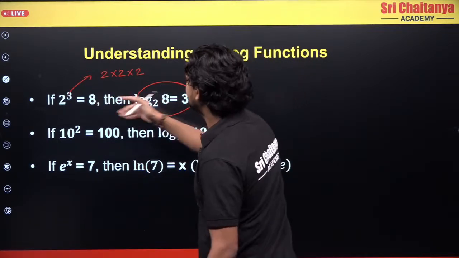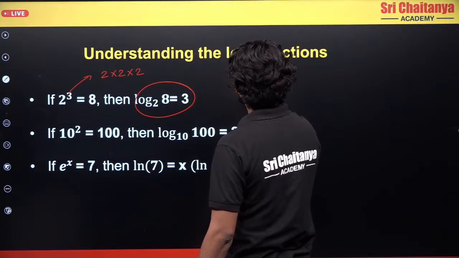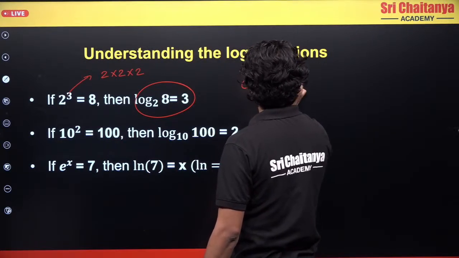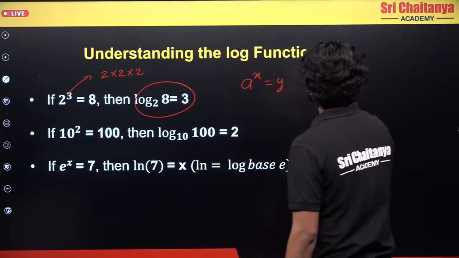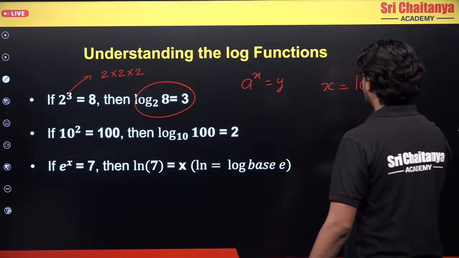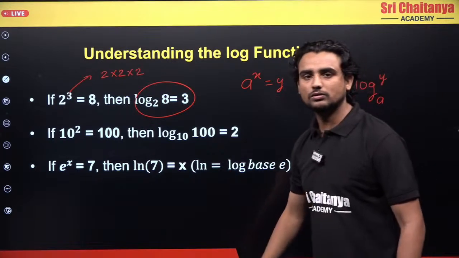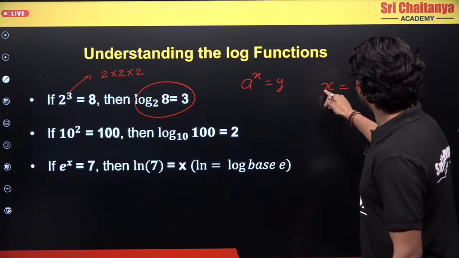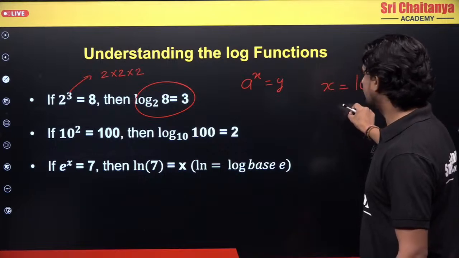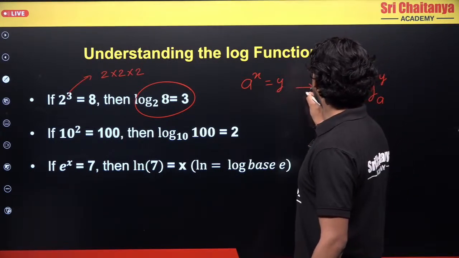See, if I write this, I can say that a power x is equal to y. So what can I say? I can say x is equal to log y base a. I did the inverse: I took a here and this x will go on top as the power, and I'll get y here. So the same thing, vice versa, we can do.